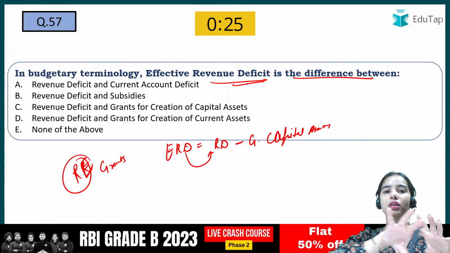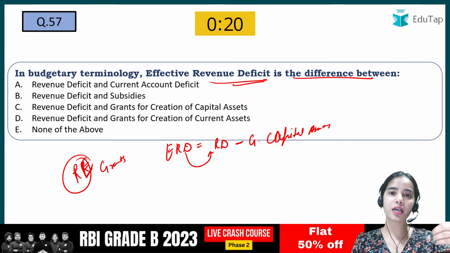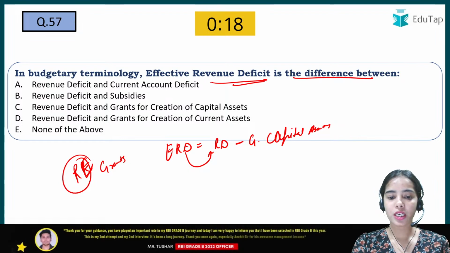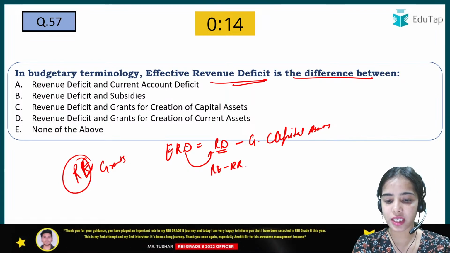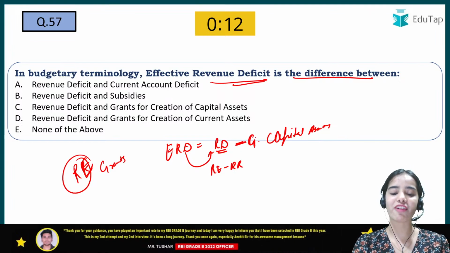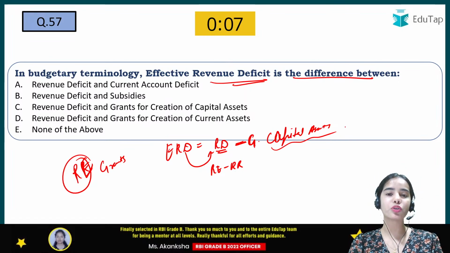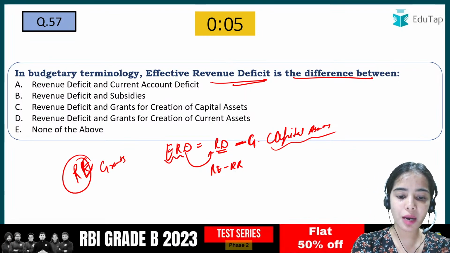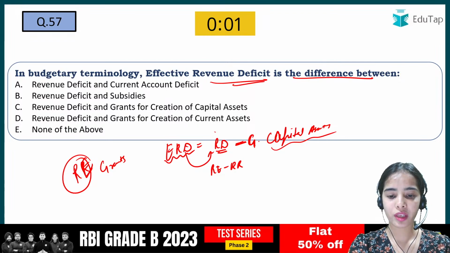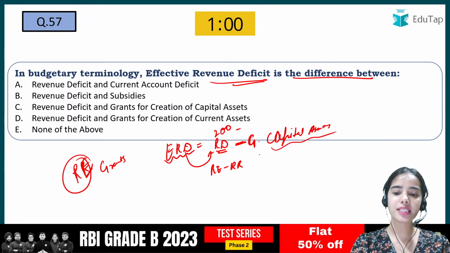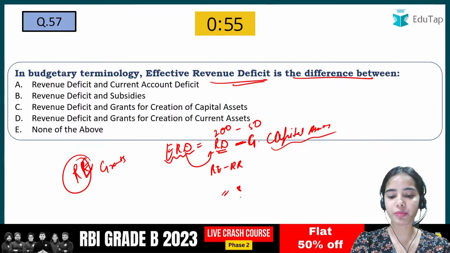So when the expenditure is being done by the central government, the grants come under the revenue expenditure. So from the revenue deficit, that is the revenue expenditure minus revenue receipts, we have to deduct the grants that have been given for the capital assets, because here the capital formation is happening, so that is good for the country. So it should come under the effective revenue deficit. So the revenue deficit is, let's say, 200 and the grants given for capital assets is 50. So here the effective revenue deficit will be 150. Okay.